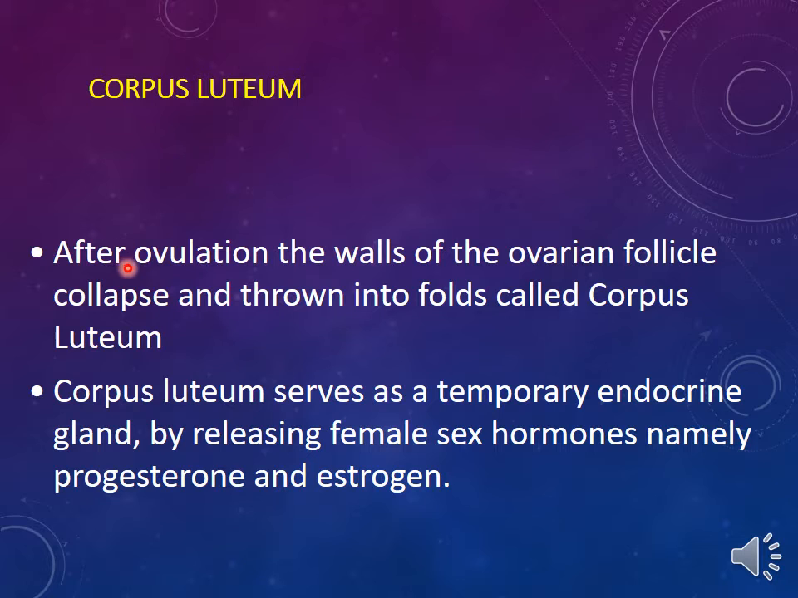The corpus luteum: after ovulation, the walls of the ovarian follicle collapse and are thrown into folds called the corpus luteum, as you saw in the figure. This serves as a temporary endocrine gland. As I mentioned, it releases some female sex hormones, progesterone and estrogen.